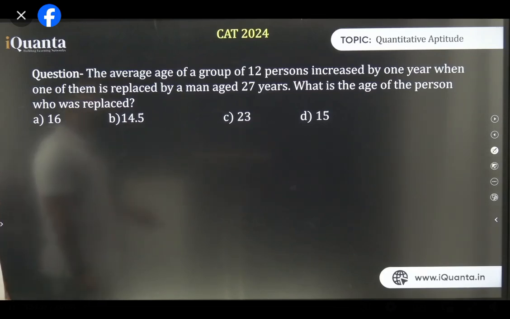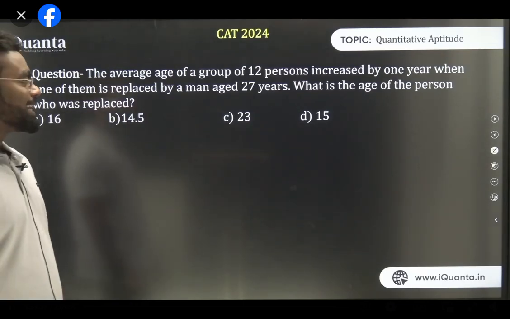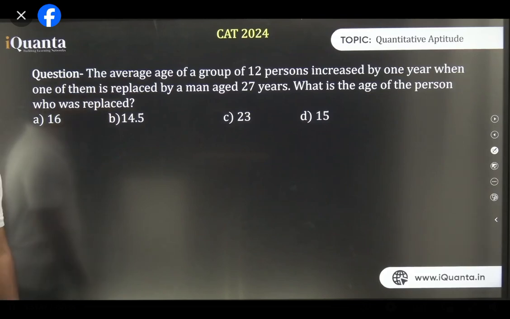The average age of a group of 12 persons increased by 1 year when one of them is replaced by a man aged 27 years. What is the age of the person who was replaced? That's the last question of the day.